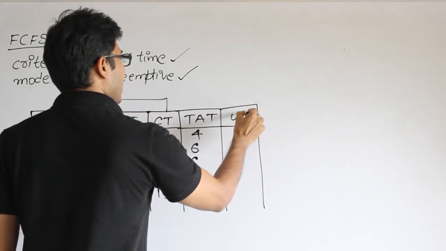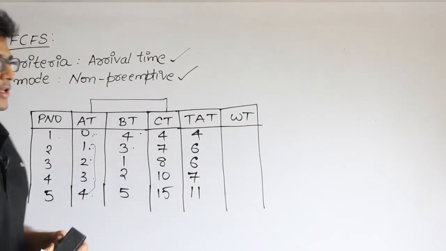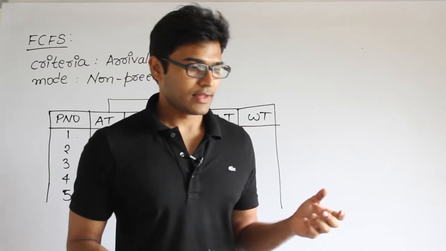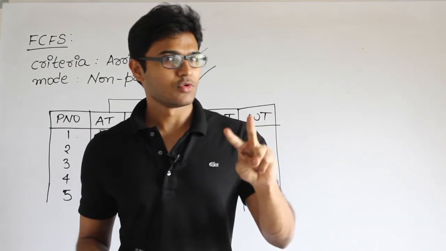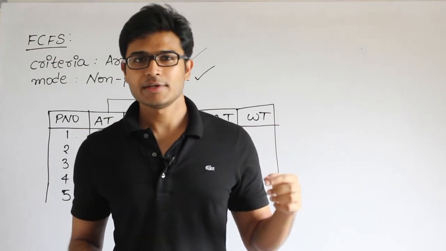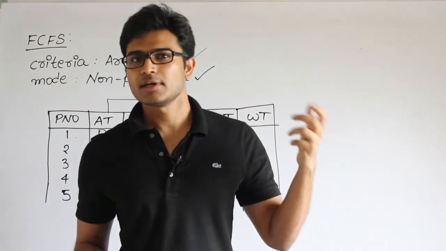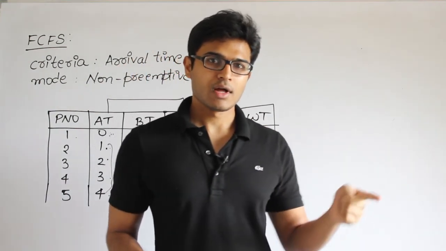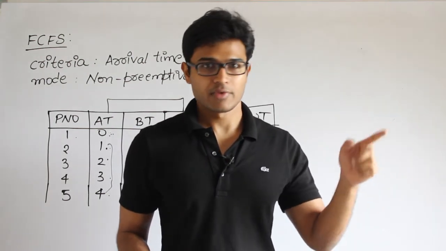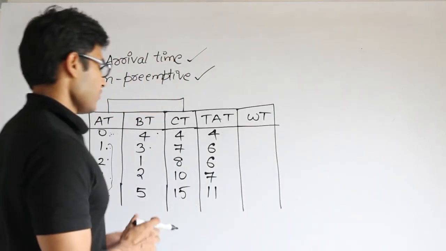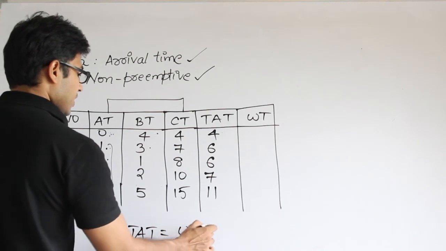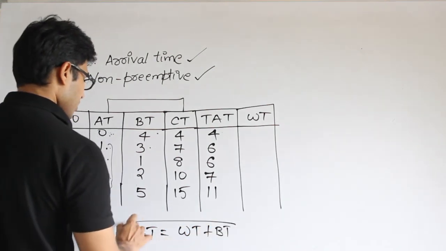Waiting time, right? I told you that if a process doesn't have any IO request, then whenever it is in the system, it is going to do only two things. One is it is going to be in the ready state waiting for the CPU. Other is it will be at the CPU in the running state and gets executed. Therefore it has only two things to do, either wait or finish its burst time. Therefore the total turnaround time is equal to waiting time plus burst time, right?